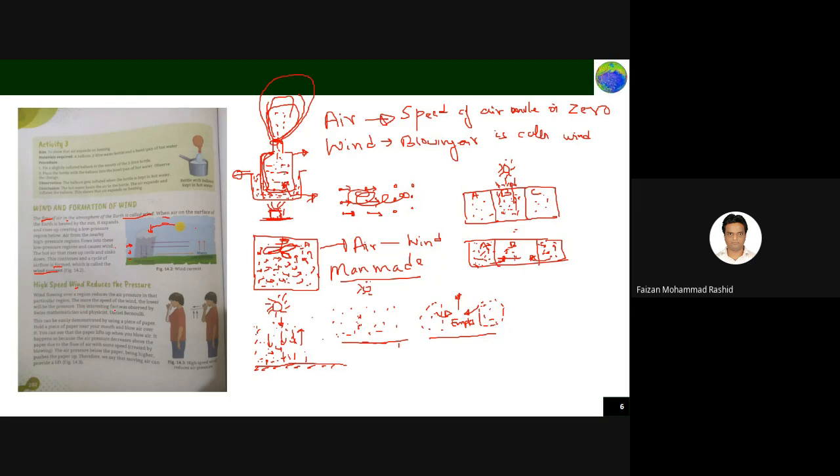This interesting fact was observed by the Swiss mathematician and physicist Daniel Bernoulli. He's a very great person. This can be easily understood using a piece of paper. Hold a piece of paper near your mouth and blow air over it. You can see that the paper lifts up when you blow. Pressure decreases above the paper due to the moving air, and the pressure below the surface is higher than the pressure above.